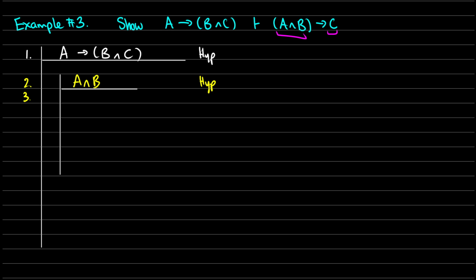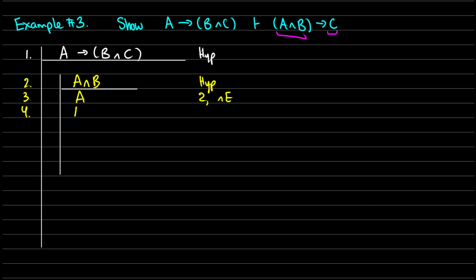In 3 and 4, what we're going to do is we're going to use conjunction elimination. Now, do we have to actually get B? We don't need B, so let's just use conjunction elimination to get A. So 2, conjunction elimination. Why bother writing down B if we don't need to use B for modus ponens or anything? So we have A.